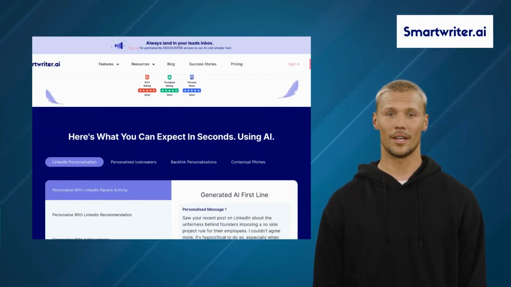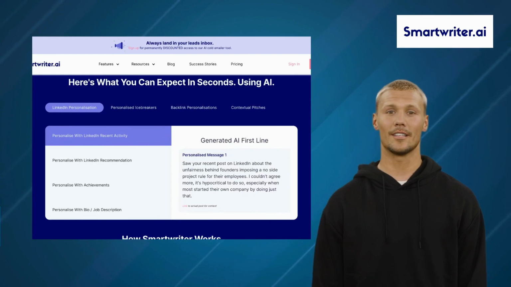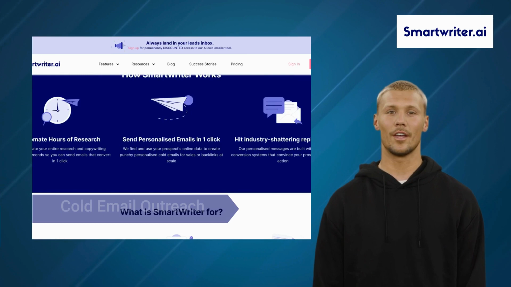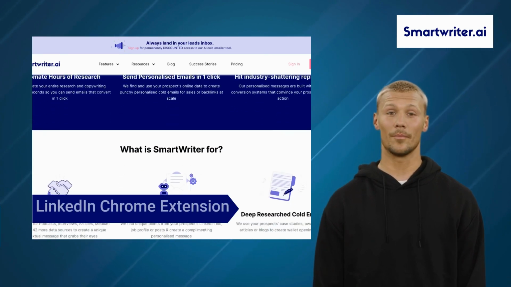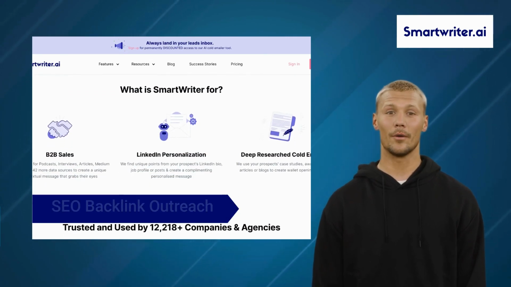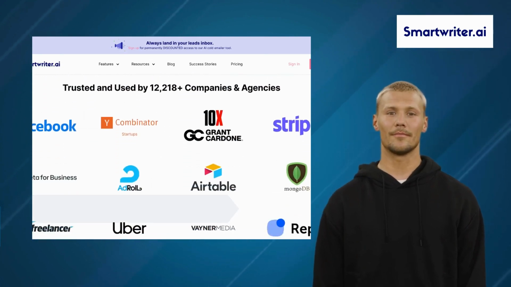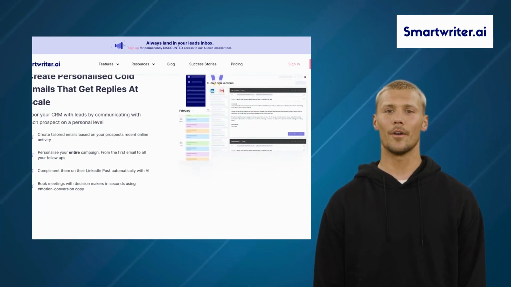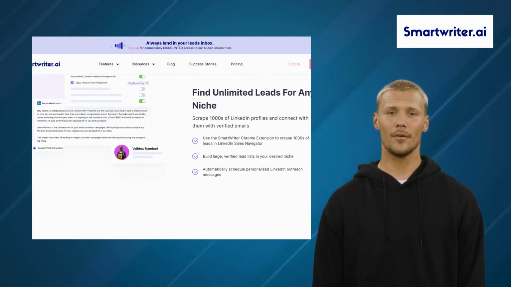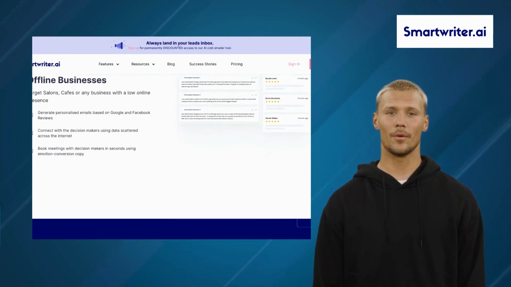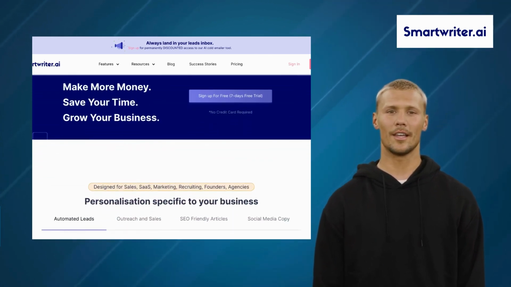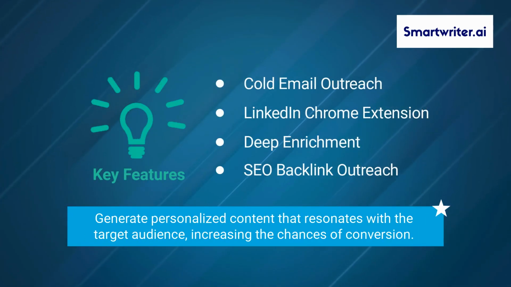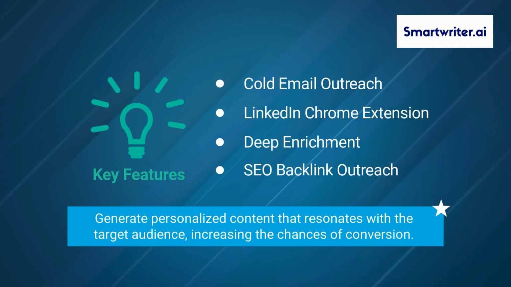Second one is Smartwriter. Smartwriter is an AI-powered email writing software for businesses looking to save valuable time and increase their outreach ROI. It offers features like personalized cold email outreach, LinkedIn Chrome extension, deep enrichment, and automated SEO's backlink outreach. By utilizing AI technology, Smartwriter generates professional-grade sales and marketing emails in mere seconds. The software's standout feature is its ability to generate personalized content that resonates with the target audience, increasing the chances of conversion.